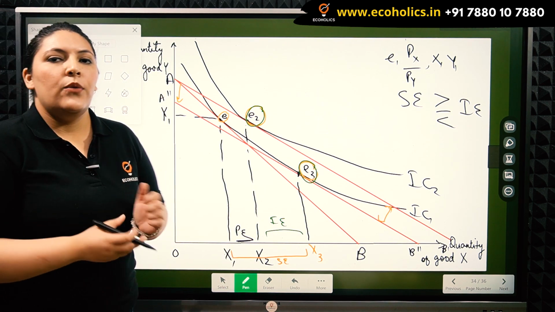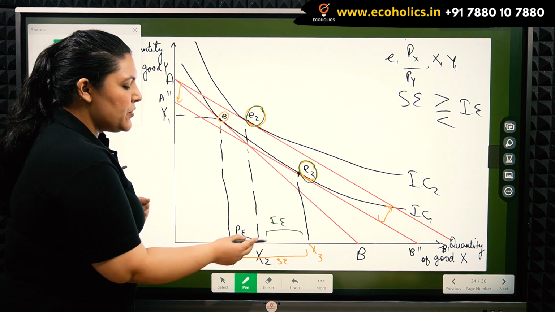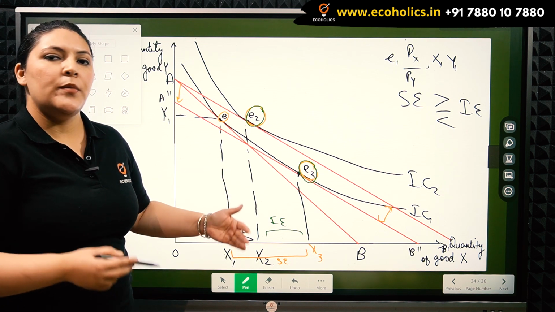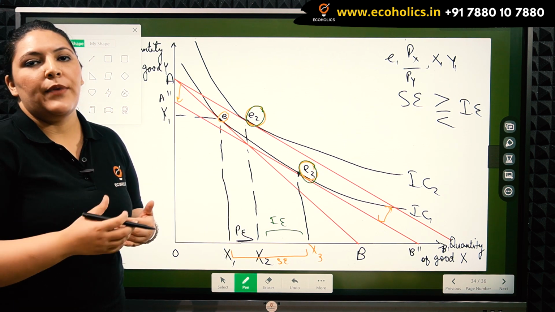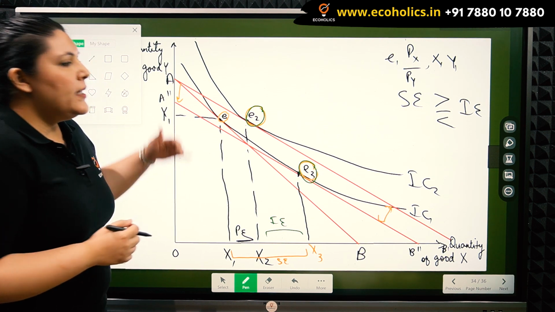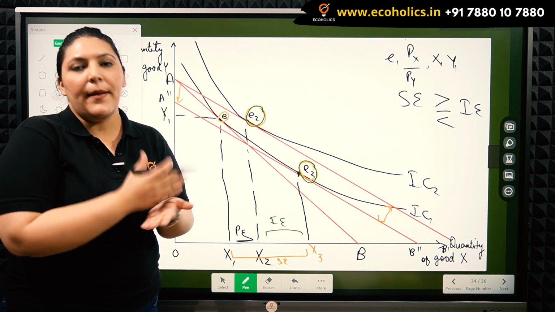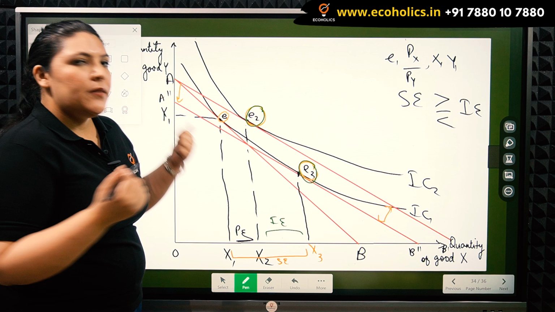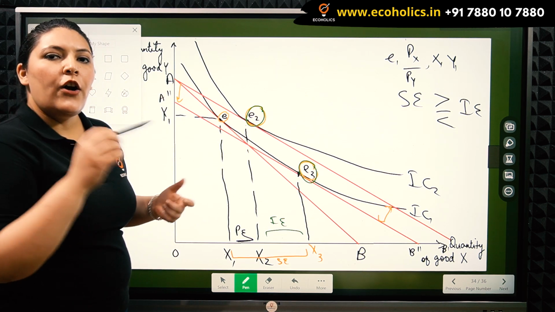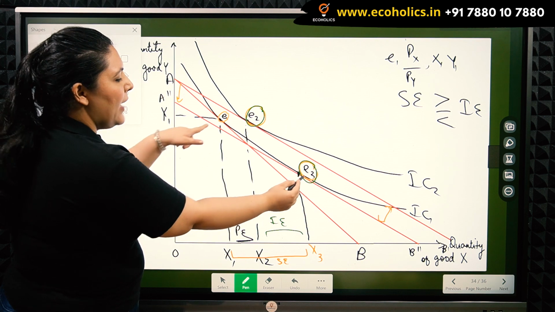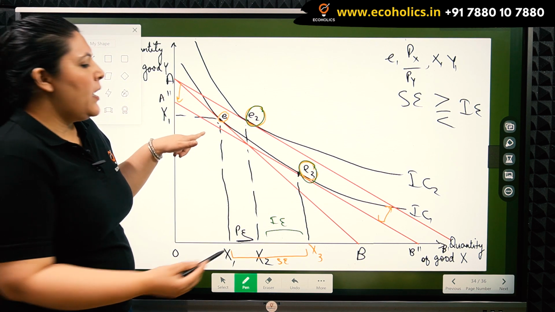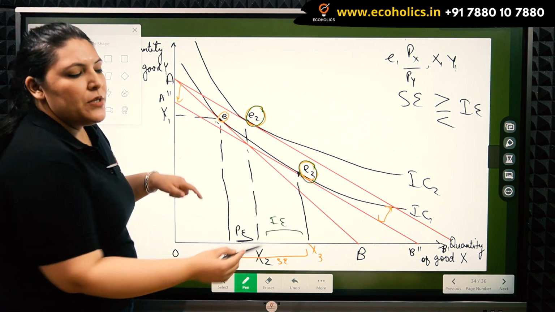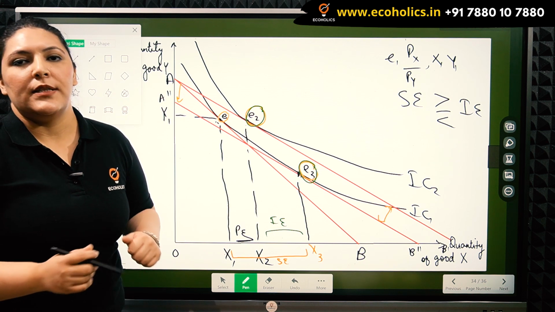So here we can see that the substitution effect is overpowering the negative income effect. The consumer is still consuming more of X as the price drops. So this is the graphical way of demarcating a product as inferior or a normal product. So please remember, your second equilibrium or your final price effect must be lying between these two other equilibriums with the compensated values, or the substitution is going to be overpowering the income effect here.